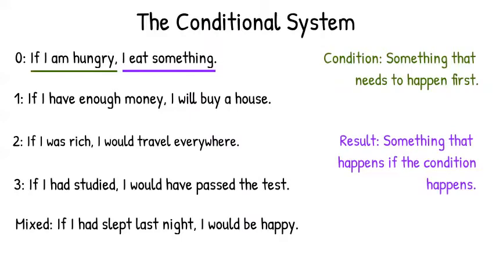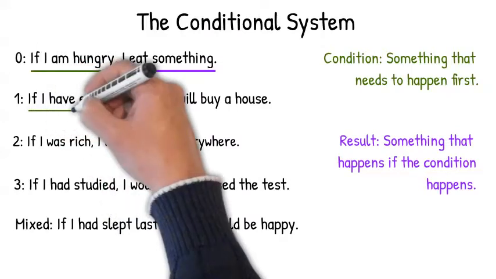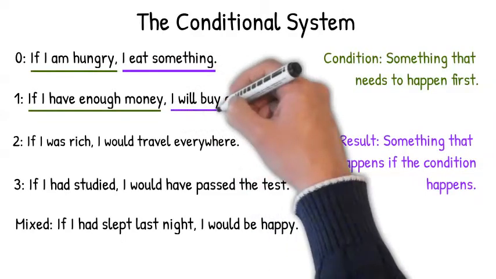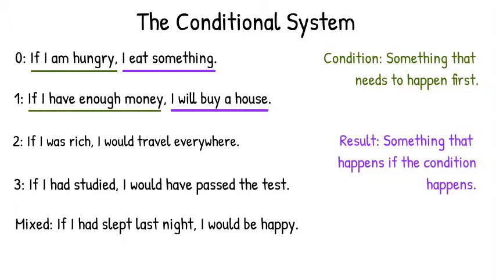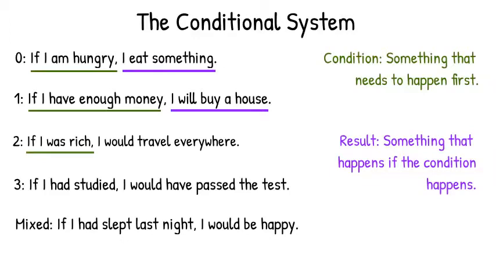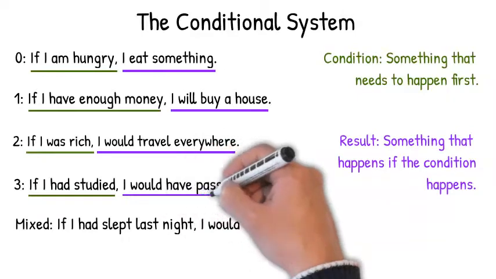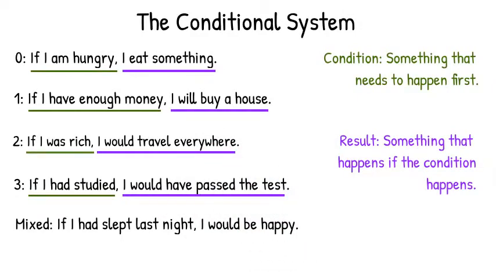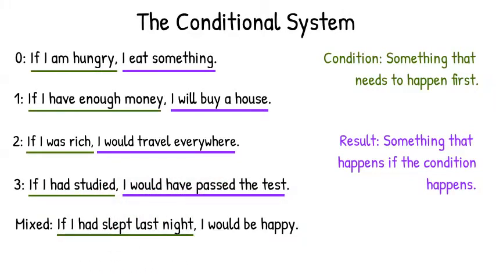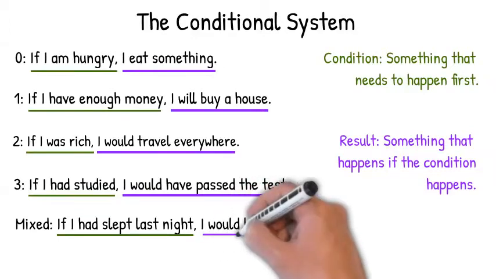For the first conditional, the condition is if I have enough money. So if I have enough money, the result is I will buy a house. For the second, the condition is if I was rich. And if that happens, the result is I would travel everywhere. For the third, the condition is if I had studied. And the result of that condition happening is that I would have passed the test. For the mixed, the condition is if I had slept last night. And the result is I would be happy now.